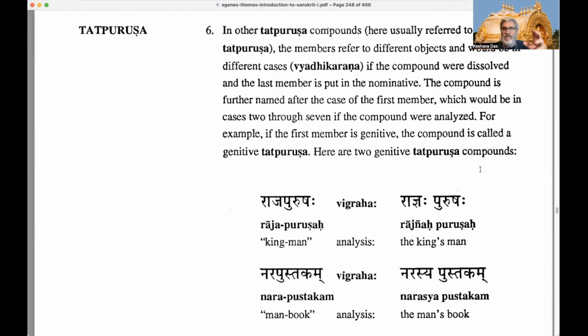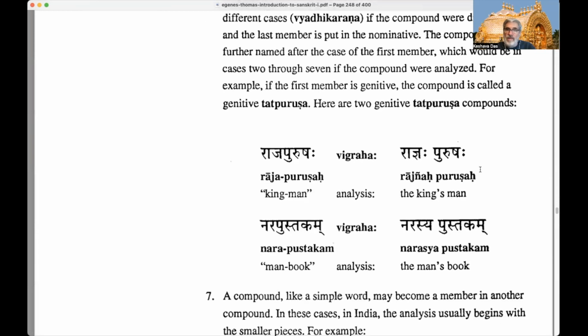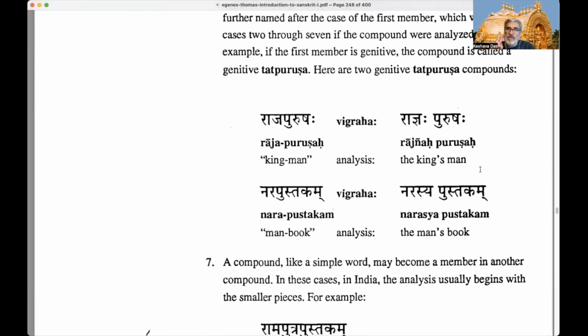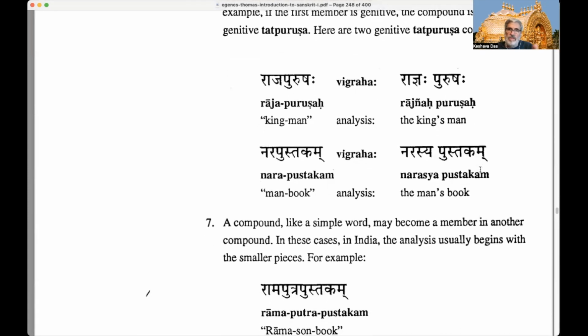He's going to give one right here: the king's man. The man, and then the king; if we break it up, the king goes in the genitive case. The king's man, or the man of the king. Here are two genitive Tatpurushas, or Shashthi Tatpurushas. We have Rajapurushah, which literally means king, man; the man of the king.